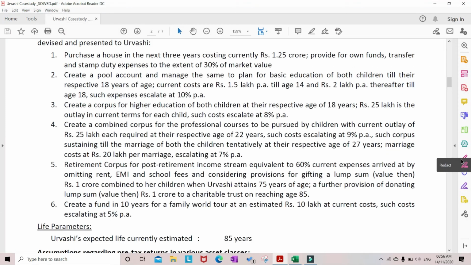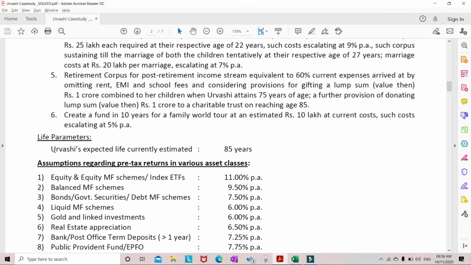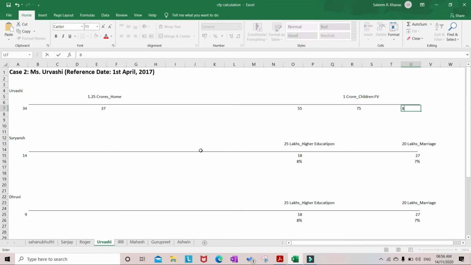We will check it out. We'll come down. Here in the life parameters, they have given Urvashi's expected life currently estimated as 85. Yes, 85 is her life expectancy. And at the same time, she wants to give 1 crore rupees for charity. And this is also FV.